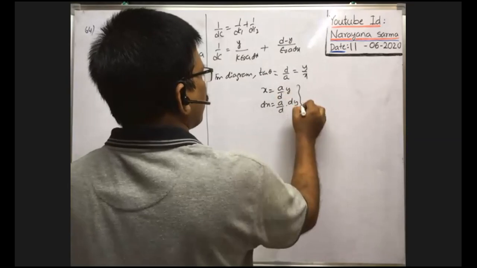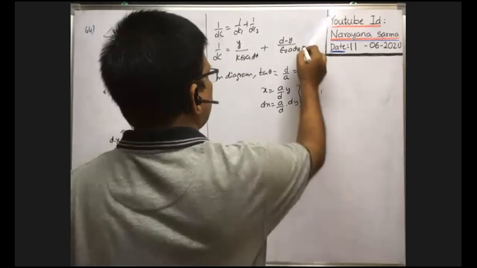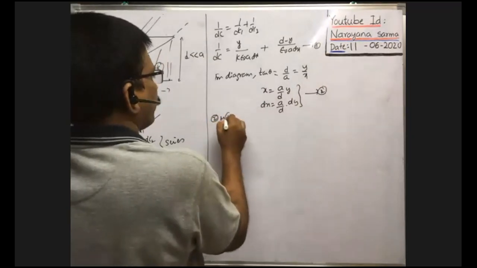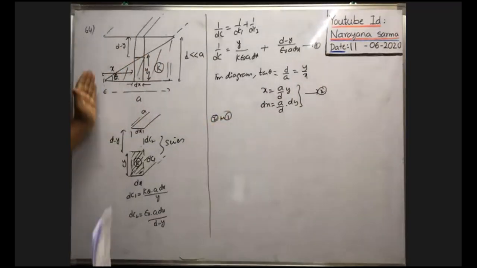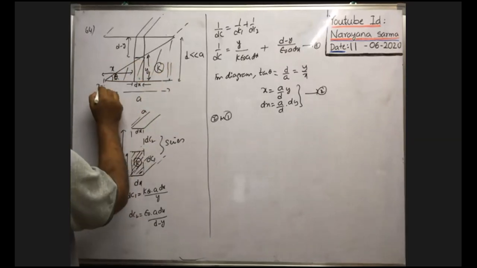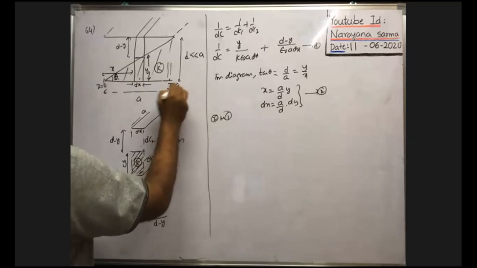Now substitute relation 2 into equation 1. Here the x distance varies from 0 to x equal to a. That's why we write this entire equation in terms of x.